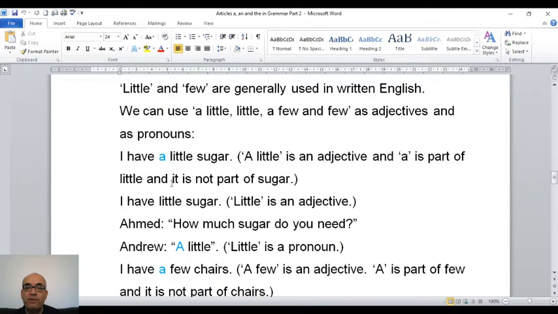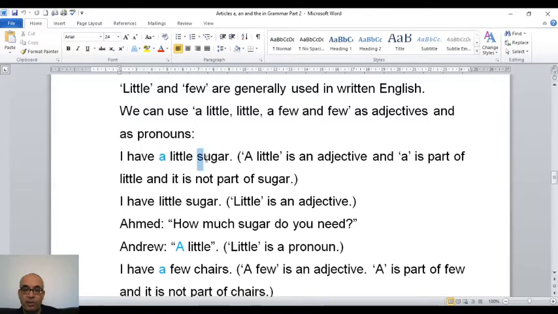Now, "little" and "few" are generally used in written English. So when we write English, we use "little" and "few." But in speaking, we use "a little," "a few." We can use "a little," "a few," and "few" as adjectives and as pronouns. What does this mean? I have a little sugar.